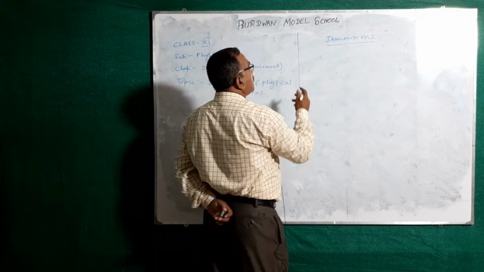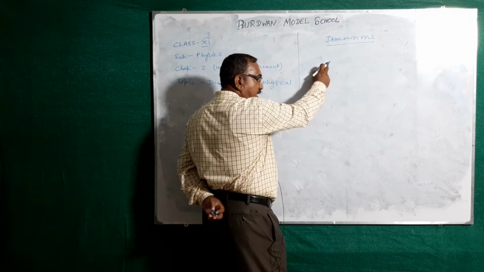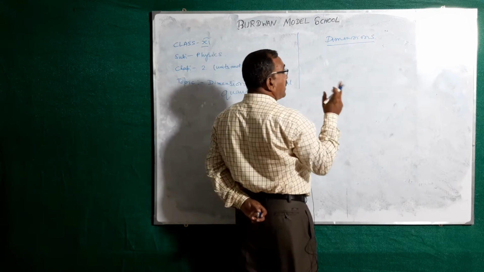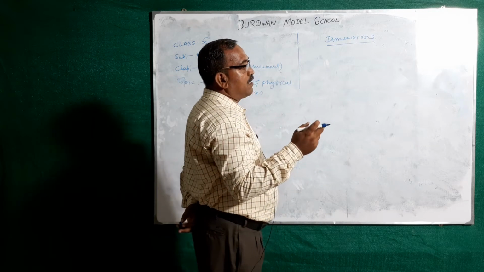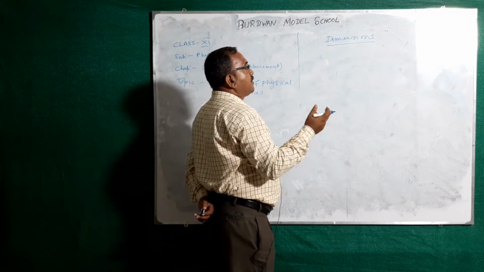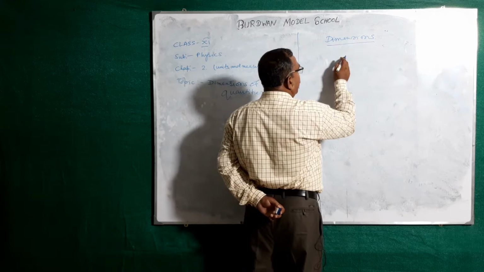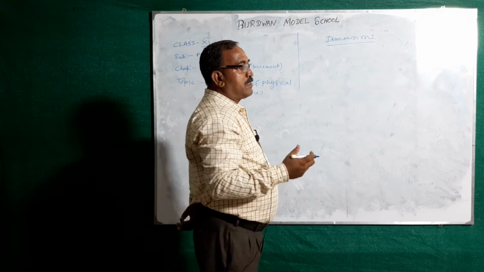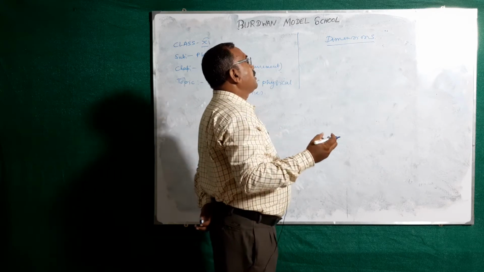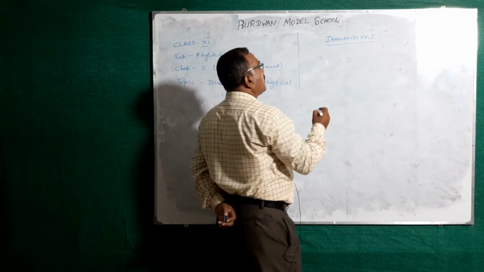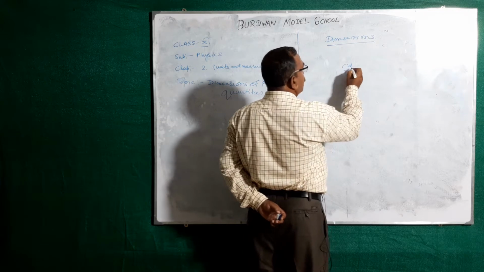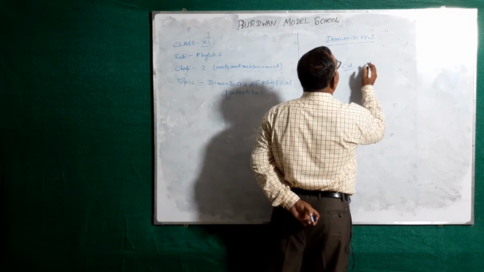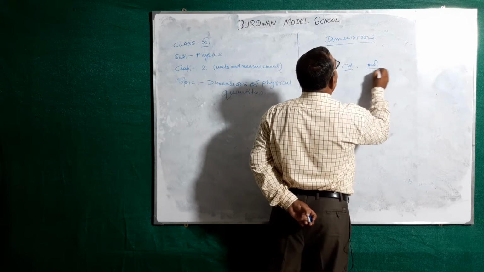Third is the time, second. Fourth is the temperature, Kelvin. Fifth is the current, the unit is ampere. Sixth is the intensity of light, that is the candela. And last is the amount of gas, that means the mole.